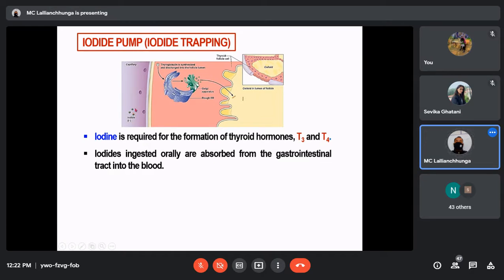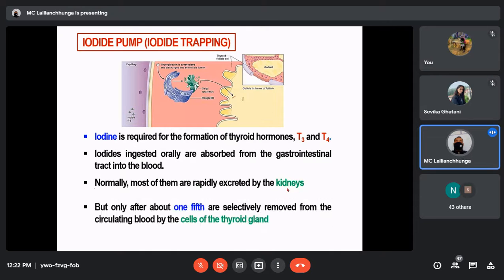These green balls are the iodide molecules, which are passing through the capillary of the thyroid gland. Normally most of the absorbed iodides are rapidly excreted by the kidneys.